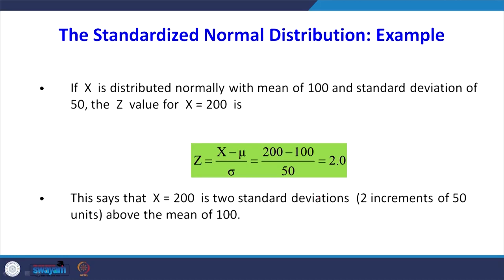This says that x of 200 is 2 standard deviations above the mean of 100. That is 2 increments of 50 units. The z value is nothing but how many times of its standard deviation, so here 2 increments of 50, that is why the z value is 2.